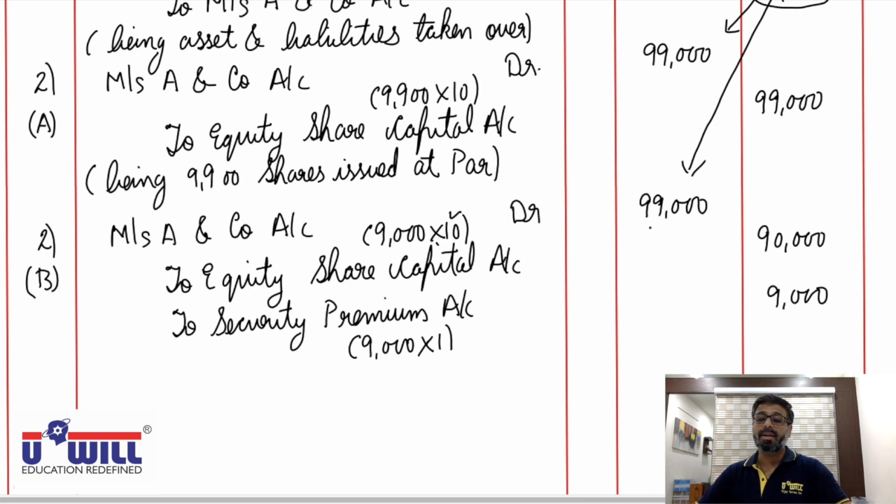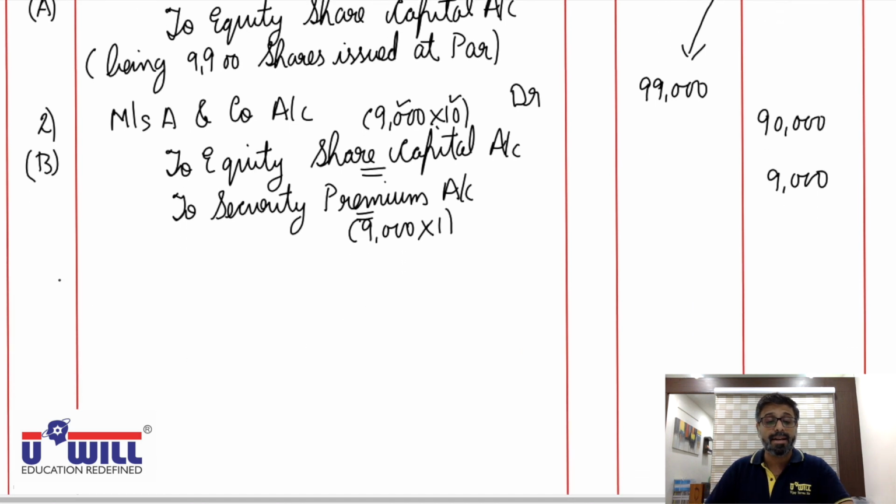You can cross check. 99,000 debit, 90,000 plus 9,000, 99,000 credit. However, before you pass this entry of premium and discount, it is very necessary to first find the number of shares. Then only you would get the amount of share capital and security premium. Okay, I hope everyone is clear with that.